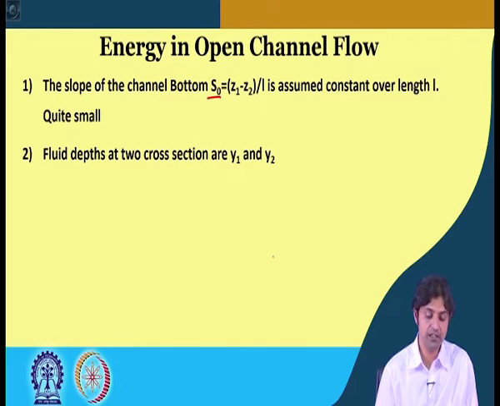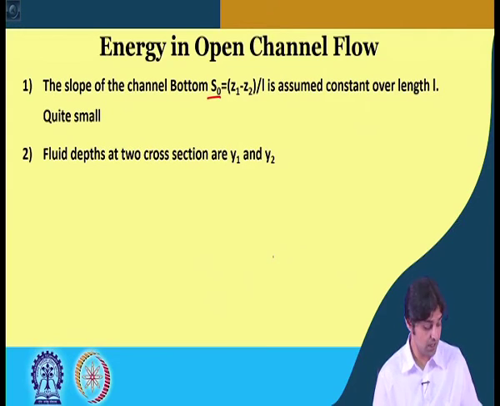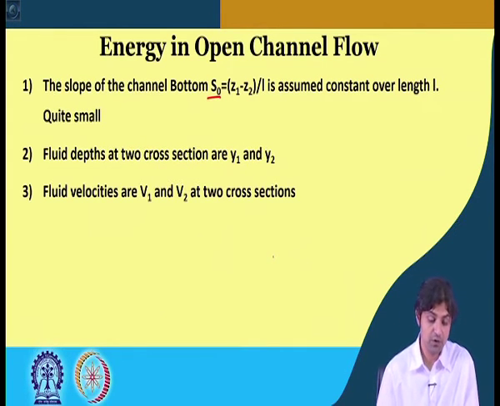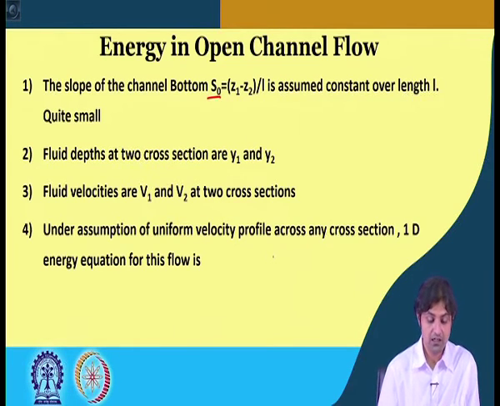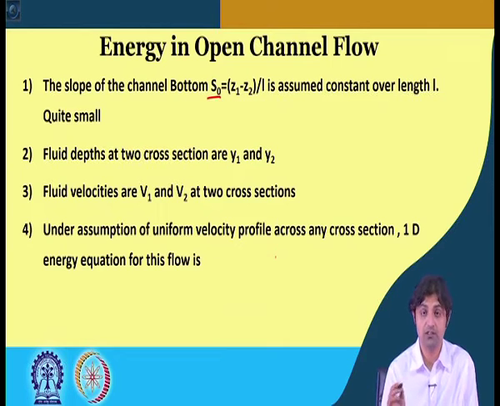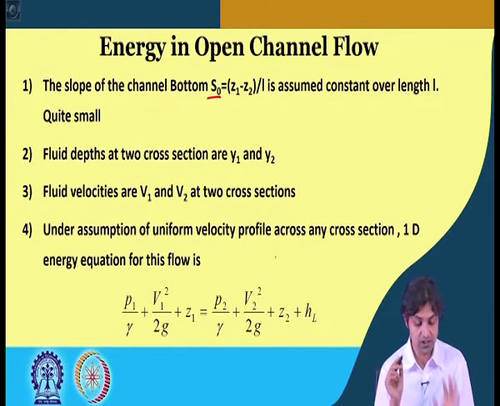As I said, the fluid depths at two cross sections are y1 and y2. The fluid velocities are v1 and v2 at the two cross sections. Under the assumption of uniform velocity profile across any cross section, we assume that the velocity profile is uniform and not like the boundary layer that we have seen in our previous week's lectures. Okay. So, under the assumption of uniform velocity profile across any section, the one dimensional energy equation for the flow is,